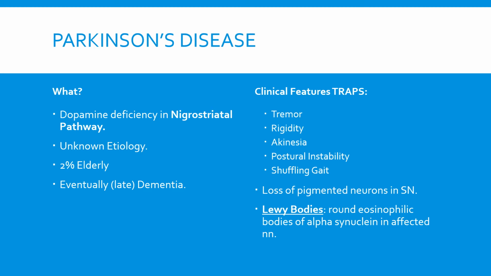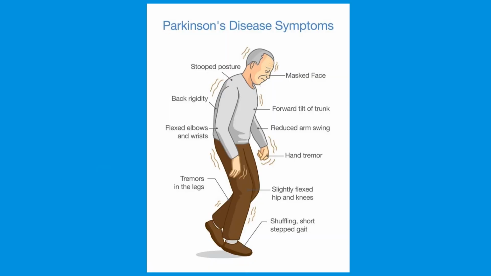And here we have Parkinson's disease. Now, Parkinson's disease is a dopamine deficiency in the nigrostriatal pathway. The etiology is unknown. 2% of the elderly are affected, and the end result usually is dementia. Now, the clinical features, there's a mnemonic to help you, and that's TRAPS. Tremor, rigidity, akinesia, postural instability, and shuffling gait. And the loss of pigmented neurons in the substantia nigra is often cited. And quite often, there are Lewy bodies, which are round eosinophilic bodies of alpha-synuclein in the affected neurons. And here we have the disease symptoms. Often you will notice a stooped posture, a shuffling gait, and a tremor.